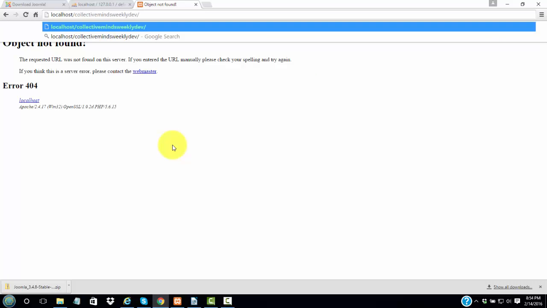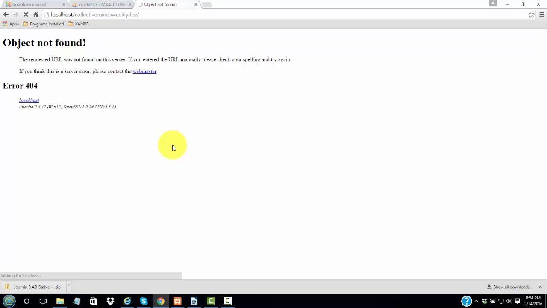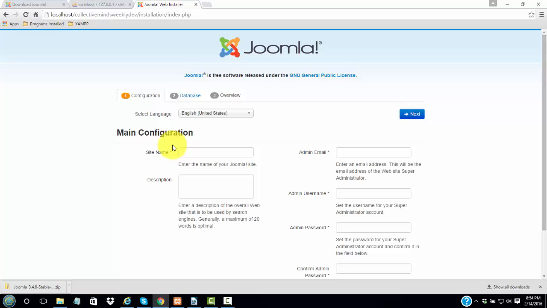This will be our web address on our localhost, and this should run and pick up the installation folder for Joomla.